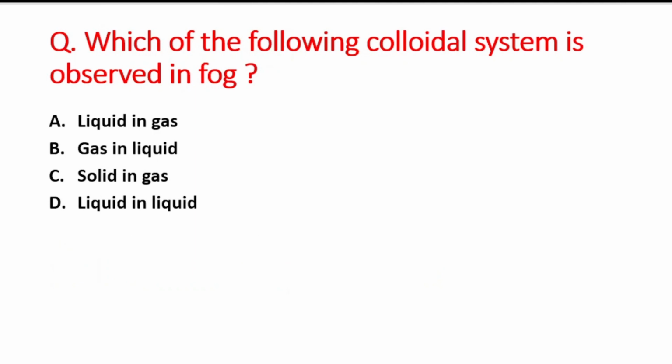Next question is, which of the following colloidal systems is observed in fog? A option is liquid in gas, B option is gas in liquid, C option is solid in gas, and D option is liquid in liquid. So the right answer is option A, that is liquid in gas.